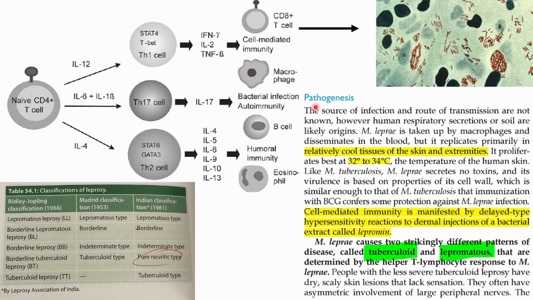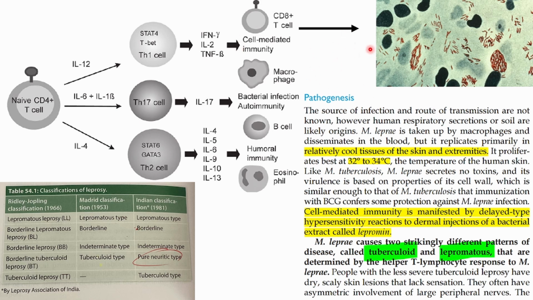These macrophages will go after these bacteria, and as the bacteria entered the Schwann cells of the peripheral nerves, the macrophages will try to kill them, and in order to kill them, they will also damage the Schwann cells and the adjacent part of the neurons or the nerve, right? Because of that, there will be hypopigmented lesions, then there will be loss of sensations. So the loss of sensations or the symptoms are due to the action of the immune cells.